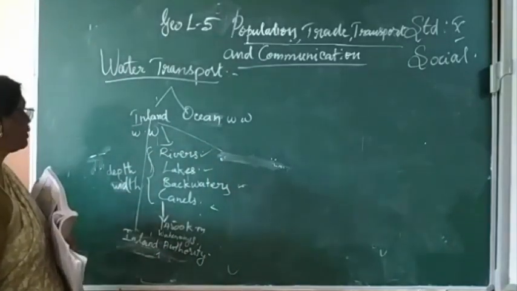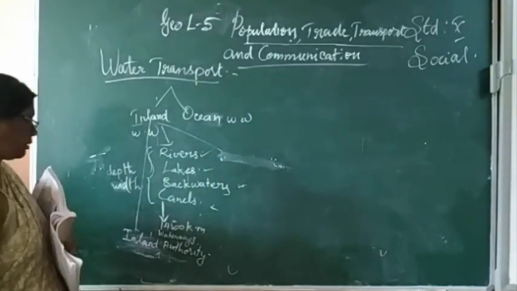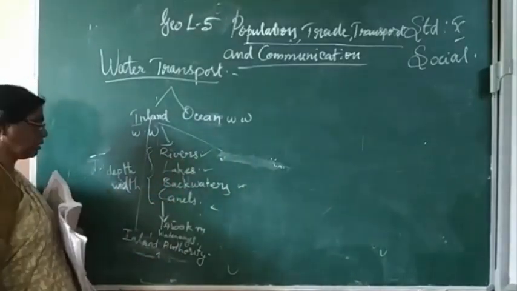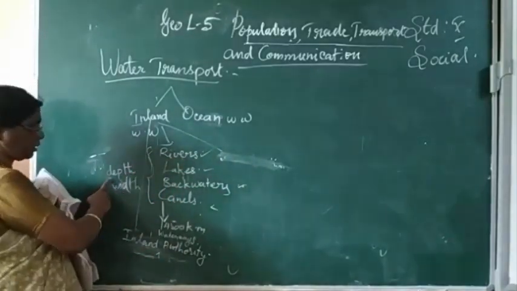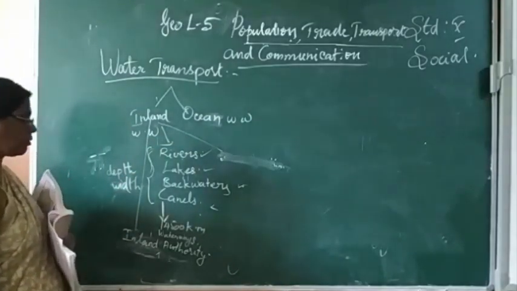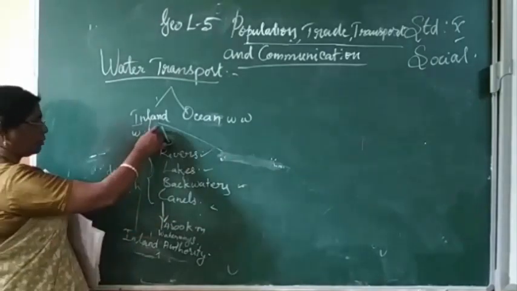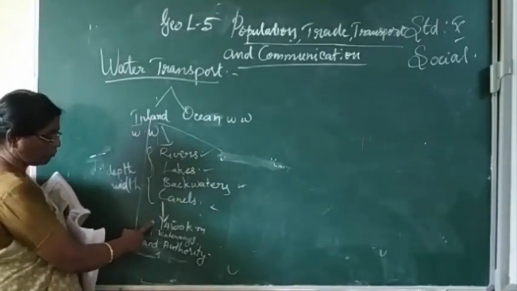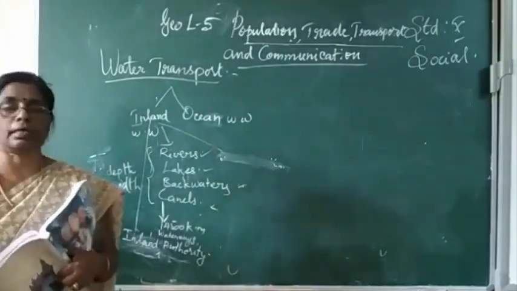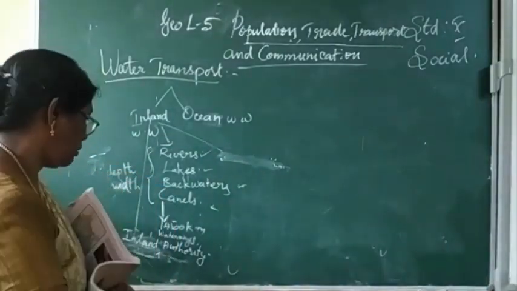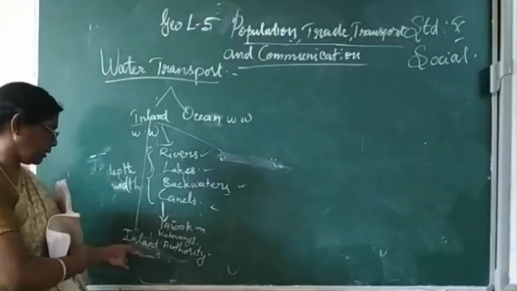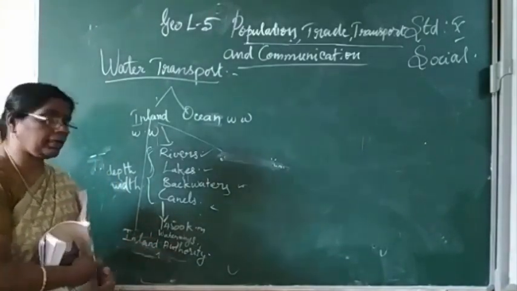So inland waterways are important because of rivers, lakes, backwaters and canals, based on their depth and width. The total length is 14,500 kilometers, regulated by the Inland Waterways Authority.